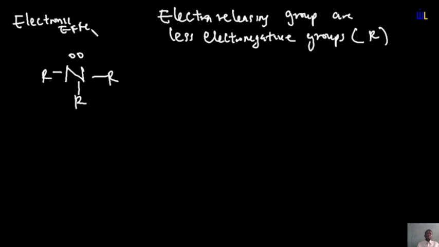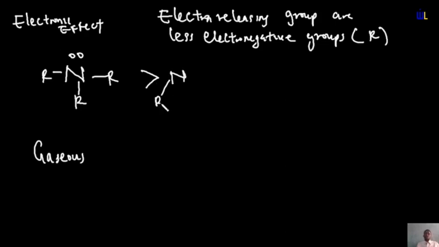And I said that this electronic effect takes precedence when these things are in gaseous state, which means you don't consider this electronic effect when it is dissolved in water. Take it again: electronic effect is only considered as a parameter for determining the strength of basicity when the substances are in gaseous state. And in this state, when you have more electron releasing groups surrounding a particular nitrogen atom, it increases its basicity. So that's why this tertiary amine would have more basicity than a secondary amine.